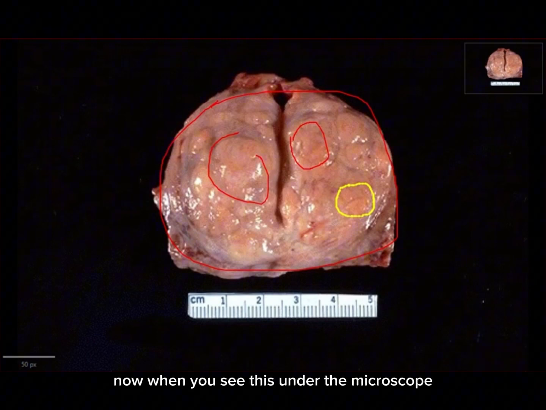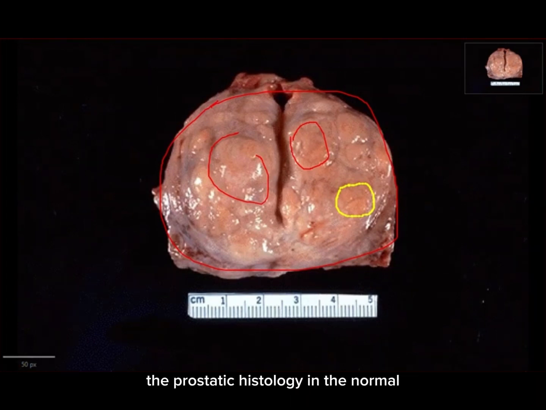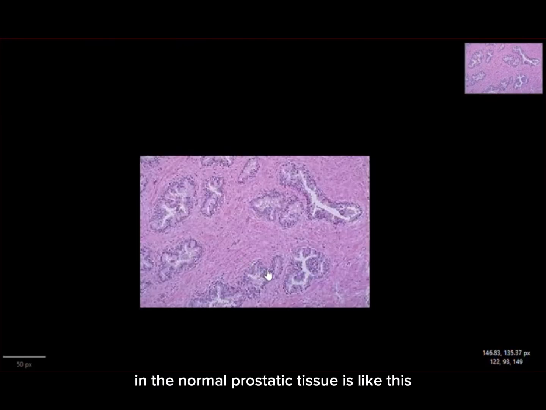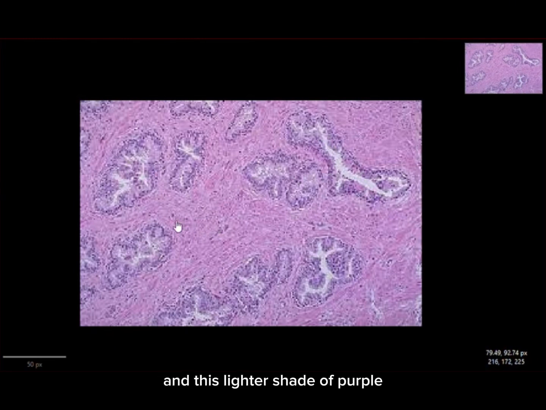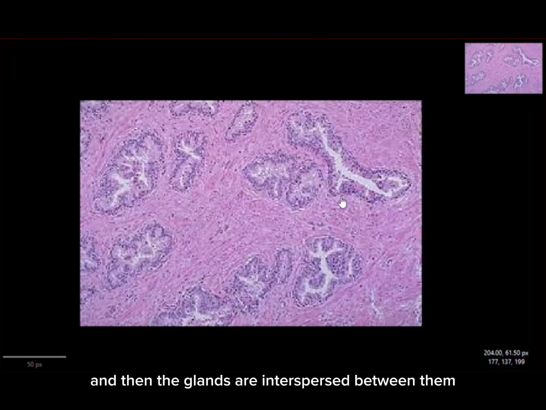Now, when you see this under the microscope, the prostatic histology in the normal prostatic tissue is like this. There are glands, these purple lining cells with whitish lumen. These are the glands, and this lighter shade of purple or pinkish is the stroma, right? This is the normal histology of a prostatic gland. It is a fibromuscular organ. So there is fibrous tissue and muscular tissue, which make up the stroma, and then the glands are interspersed between them.